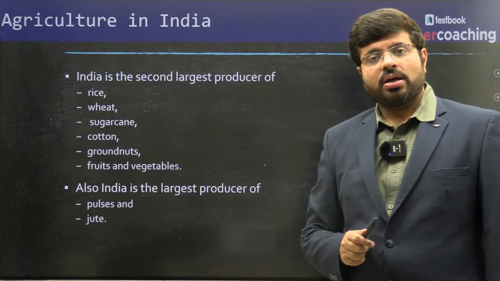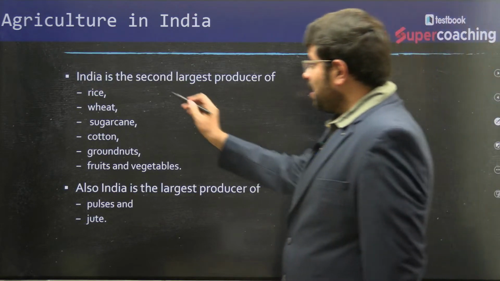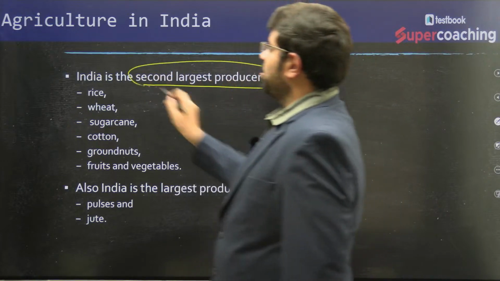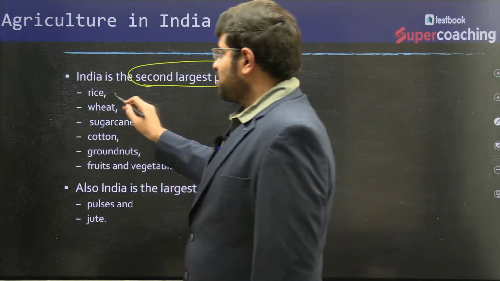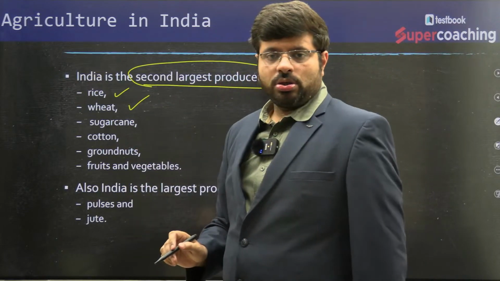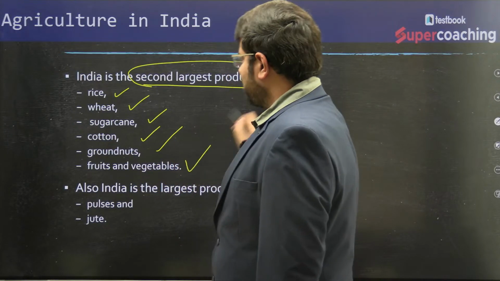You know that agriculture in India has been practiced for a variety of purposes, and India is the second largest producer of rice, wheat, sugarcane, cotton, groundnuts, fruits and vegetables.